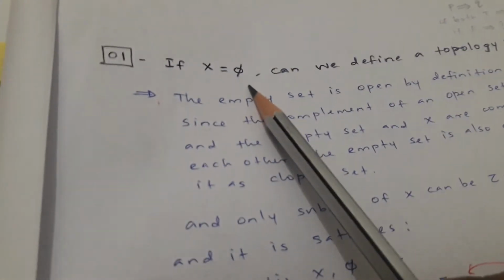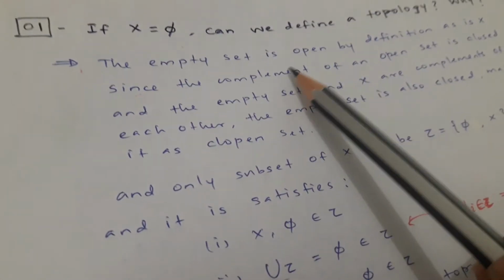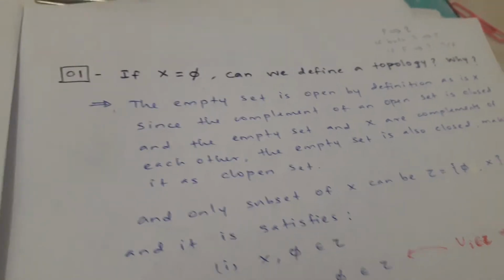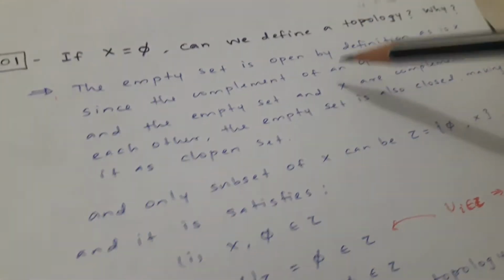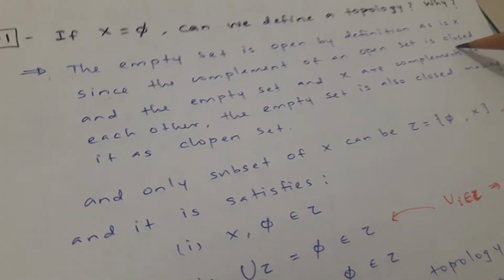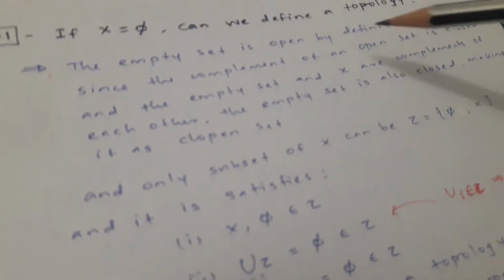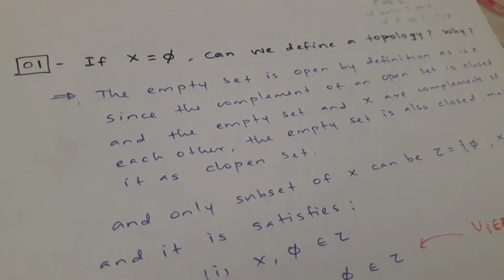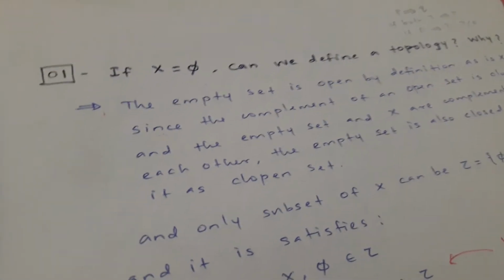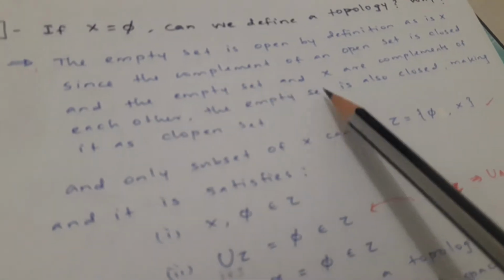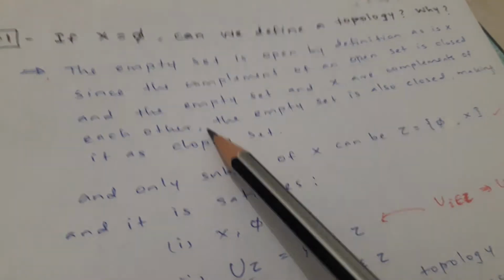If X equals the empty set, the empty set is open by definition, as is X, because X is empty, and it is also an open set. Since the complement of an open set is closed, we are defining open and closed because the topology is defined in the open sets. The complement is closed, and the empty set and X are complements of each other.